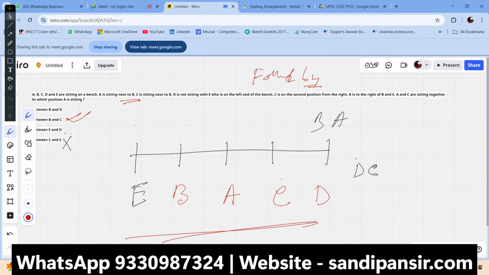I hope you understand. This is how you can do the sitting arrangement.